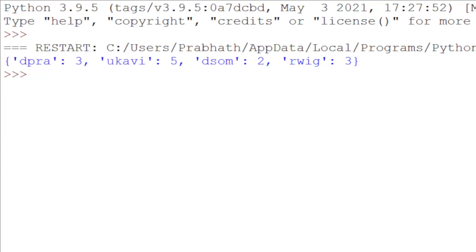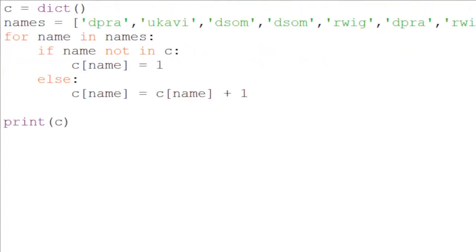I will show you the code again. We can restructure that to look a lot easier. We can use the get command and provide the default value 0 when the key is not yet in the dictionary, and then just add 1.